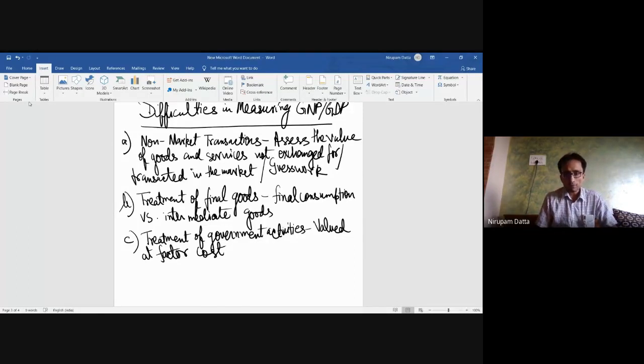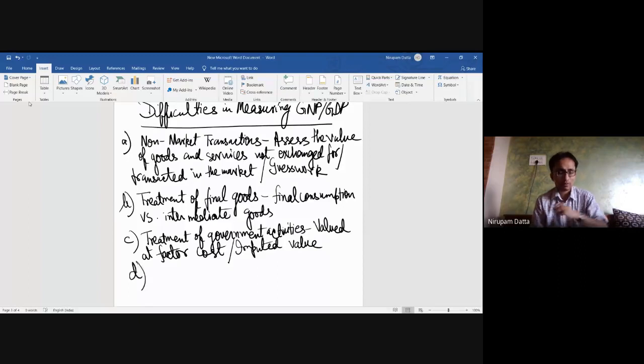Okay. One way by which we can address this is to use an imputed value. That means if similar services are being provided by the private sector, that is education, health, and to some extent security services, at the market price, then we can use this market price to convert the value of goods and services provided by the government at factor cost to its market price equivalent. So this is one way by which we can address this problem. What is the next issue? Next issue is this: